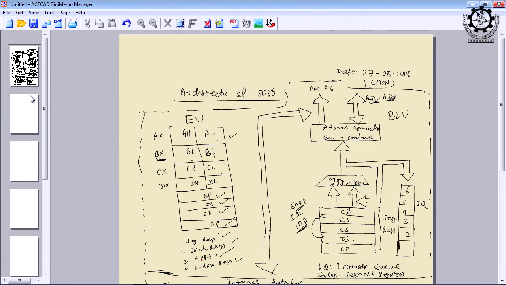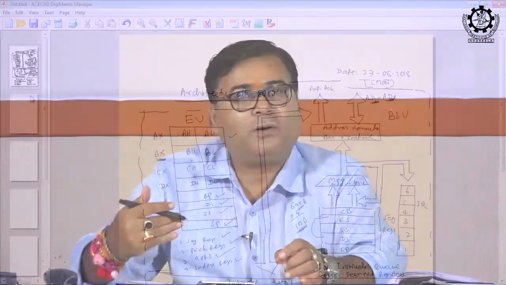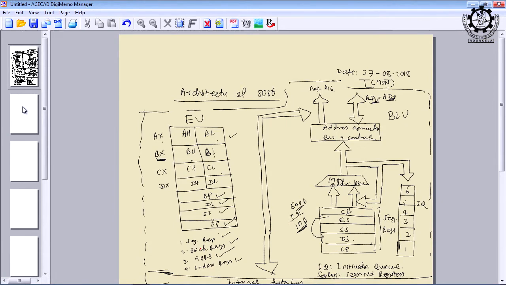Okay. So, now whenever you find the 20-bit physical address, we can have the permutation and combination of this, and this permutation and combination of general purpose registers and special purpose registers is known as the addressing modes. It is the way we generate this 20-bit physical address using these registers. We shall see there are 8 addressing modes, based upon the combination or pairing of these different types of registers, and the most complex addressing mode will involve all these registers.